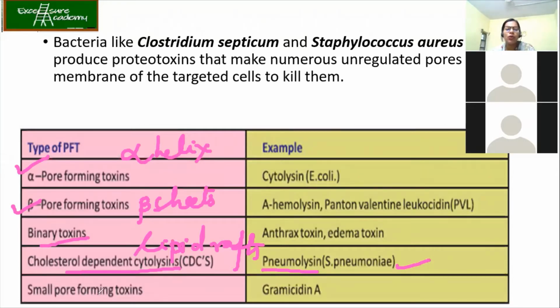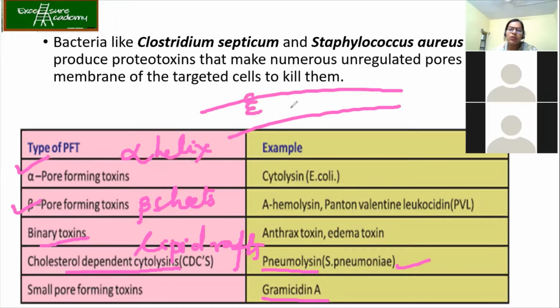Then we have small pore forming toxins. Examples, gramicidin A. Small pore forming toxins means they are in the plasma membrane, so they produce small peptides like this. They get integrated into the plasma membrane, then they assemble together and a big pore is formed. Maybe my diagram is not clear, but eventually we'll study about this.